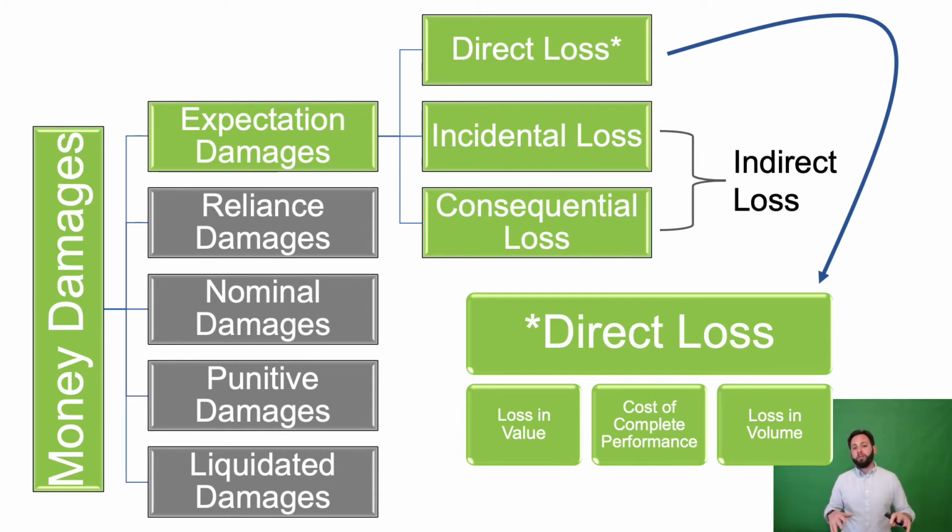Finally, when a party sells in volume, such as a car dealership that sells many cars over a period of time and not just one item, the breach by a buyer can cause a loss in volume of sales. And then we apply the loss in volume method of calculating direct loss in order to determine expectation damages.